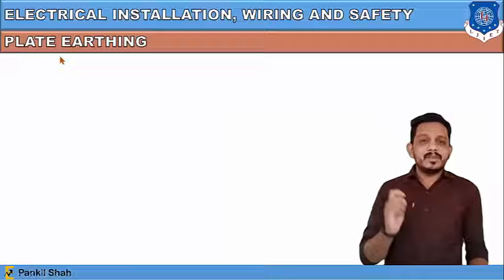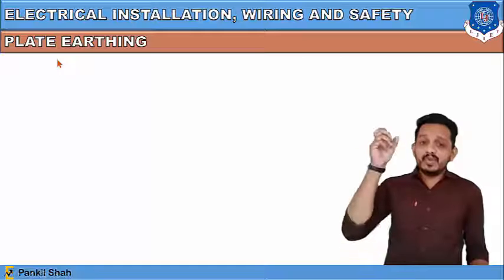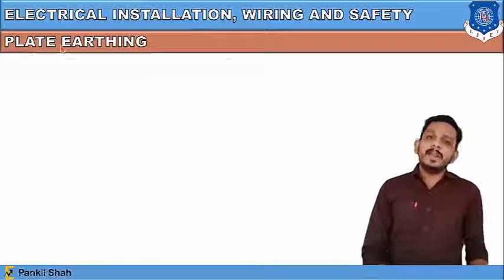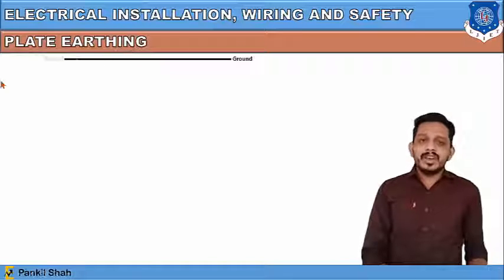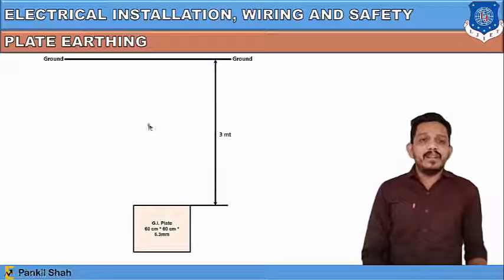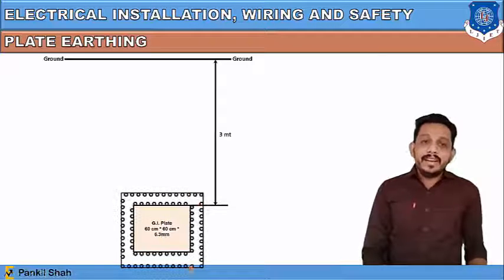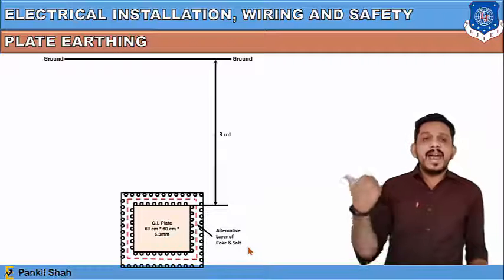Now the same earthing system is provided by a plate. Instead of using a pipe that is vertically tapped 2 meters into the ground, we are using a plate in the system. So you can see the ground level line, and from the ground level line, 3 meters down, at 3 meter depth, we are putting one galvanized iron plate. This galvanized iron plate has parameters of 60 by 60 centimeters, and its thickness is 6.3 mm. This plate is surrounded by some layers of salt and coal. So you can see that this is an alternate layer of the coal and salt.